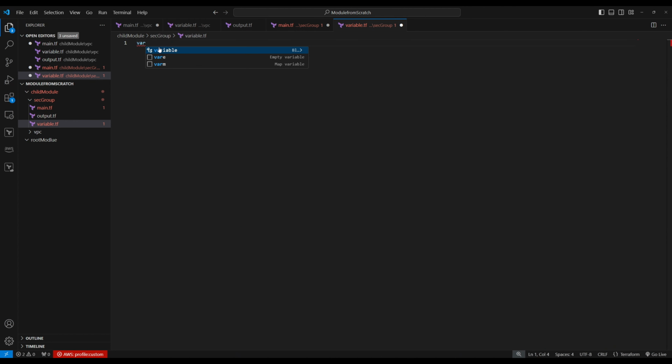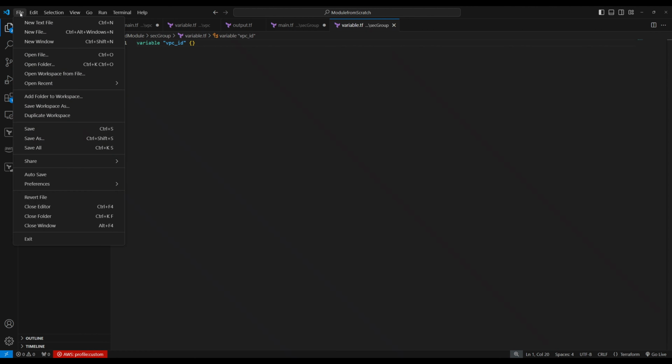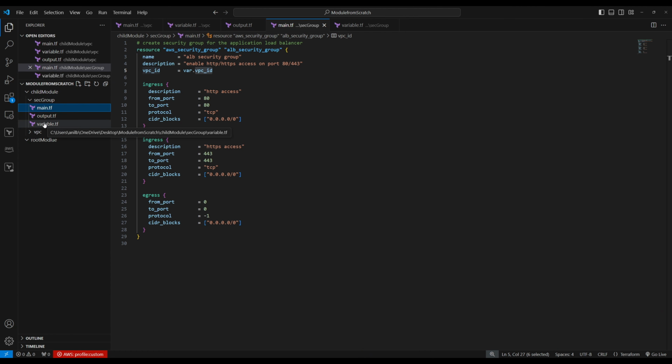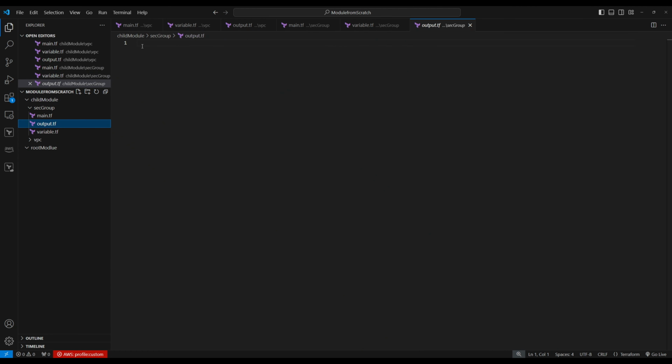So var variable VPC ID. Let's align this one. Control save. Let's save all. So we have security group. This one. You can go output and do security group output here.